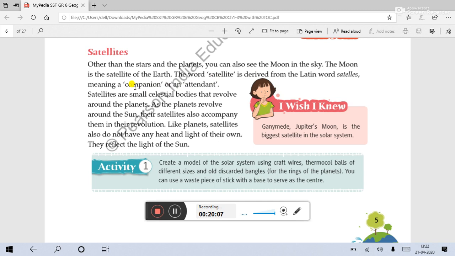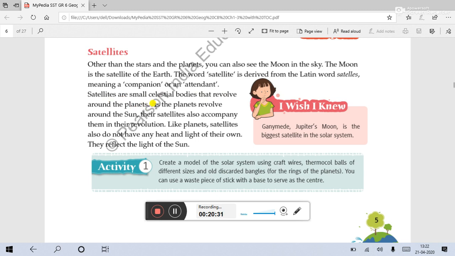To the Earth. The Earth is revolving around the sun, and along with the Earth, the moon is also revolving around the sun, but it has its own orbit to revolve around the Earth also. So satellites are small celestial bodies that revolve around the planets.